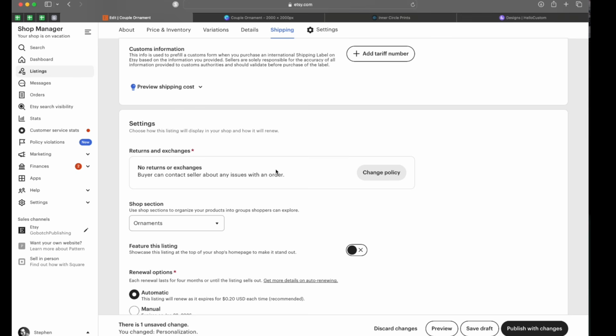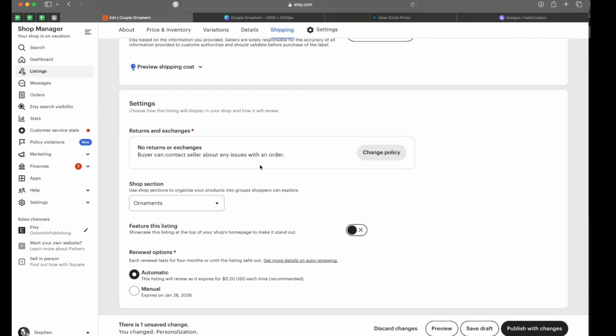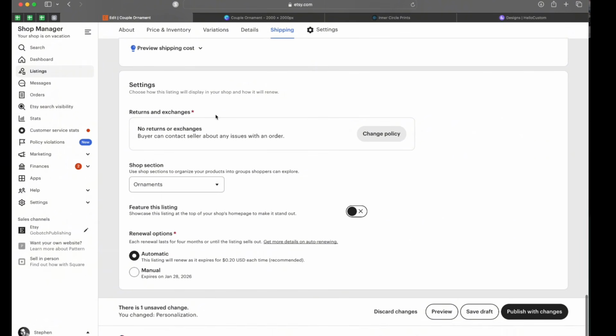You have to determine what you want your returns and exchanges policy to be. I currently have it turned on where I will accept returns or exchanges. For my apparel shop, I have opted out of that just because people have sizing issues that are their fault. But for these, it gives you a green check mark in search showing that you do offer returns or exchanges, and it just lowers that friction that the customer might feel because they know if something goes wrong, they can return it or exchange it. And I have very few instances where they actually utilize this.